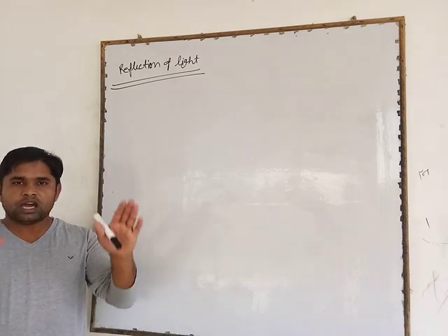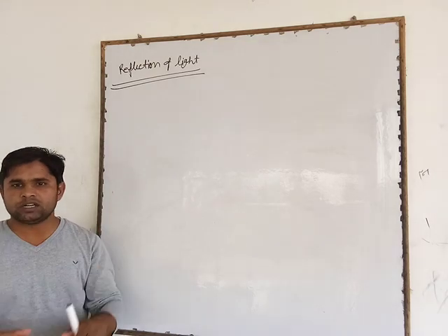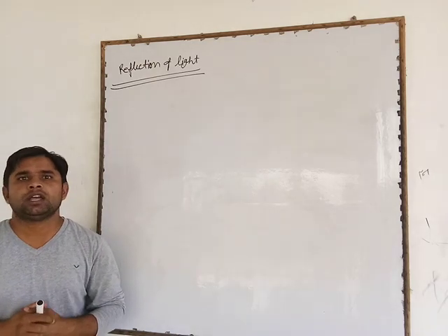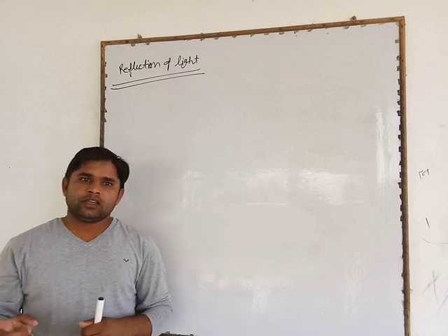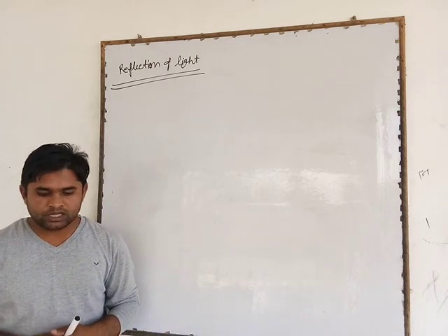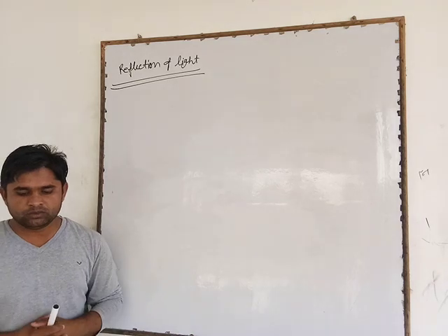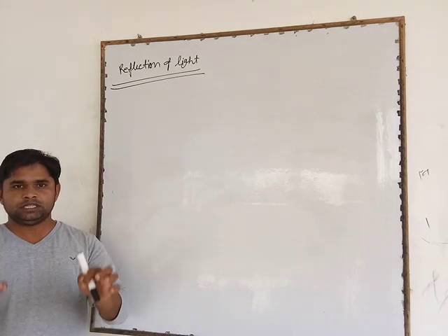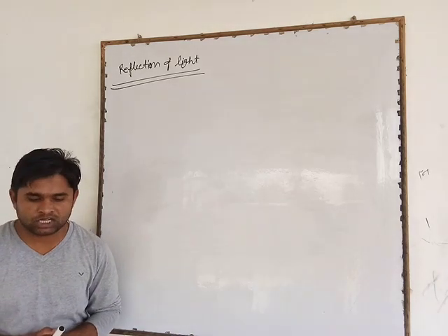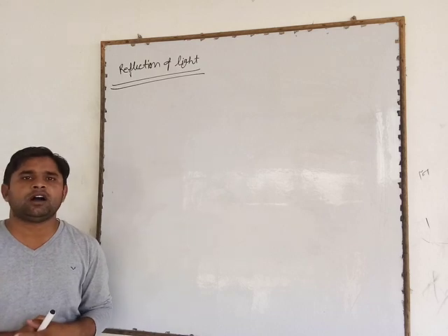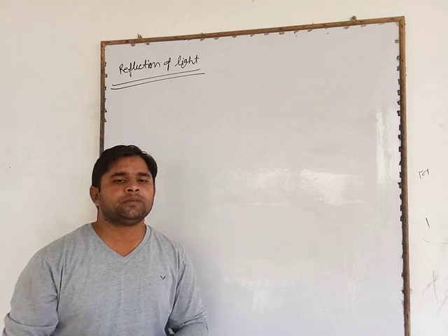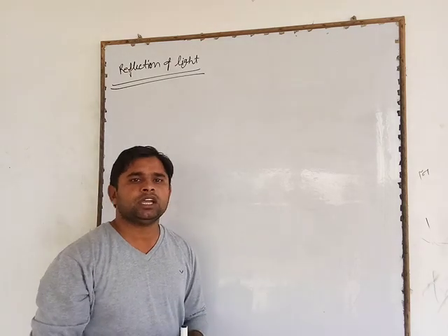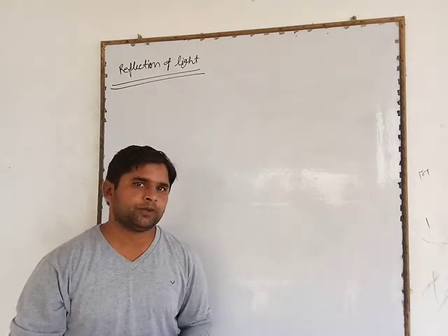When a ray of light falls on a smooth polished surface and returns back into the same medium, this phenomenon of light is called reflection of light.